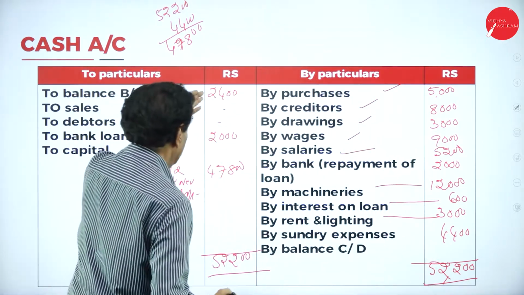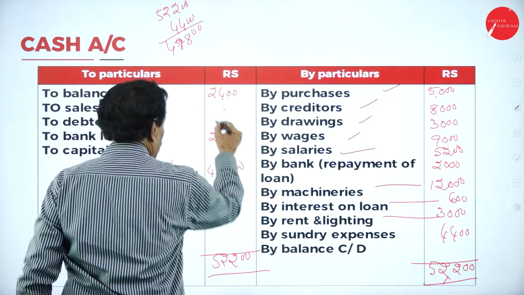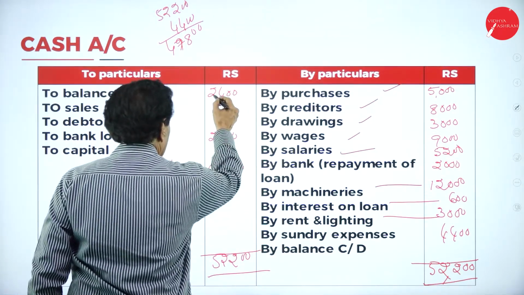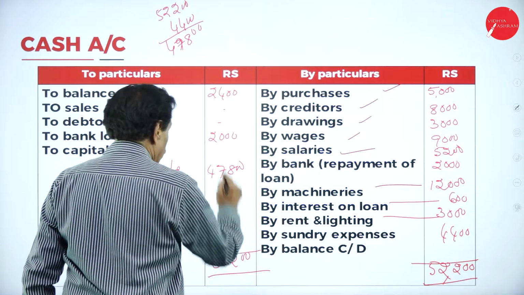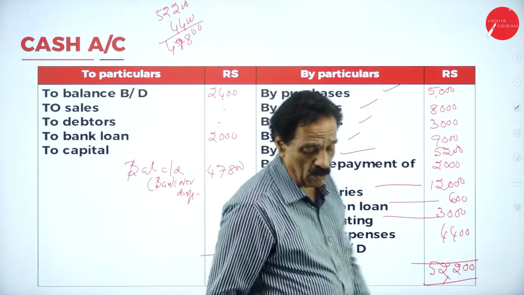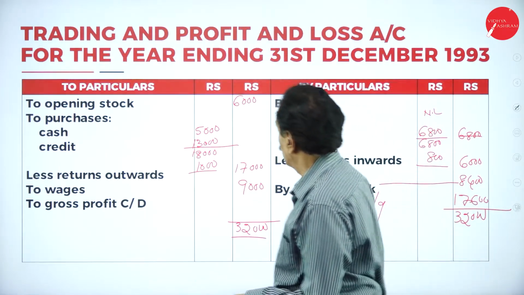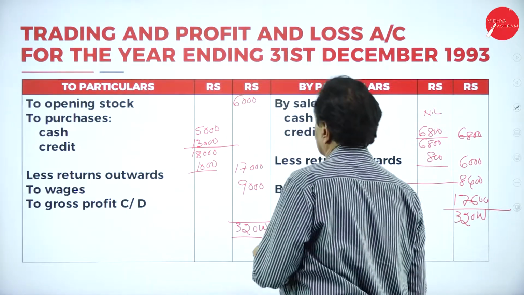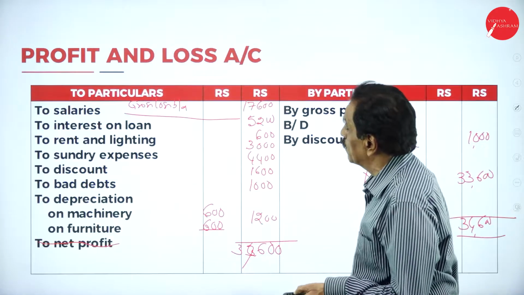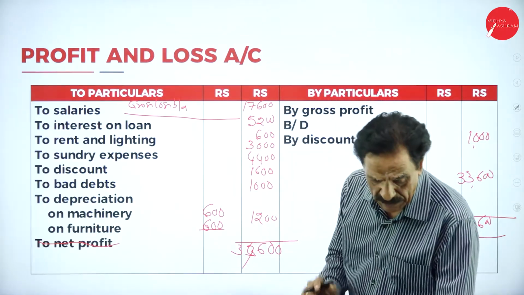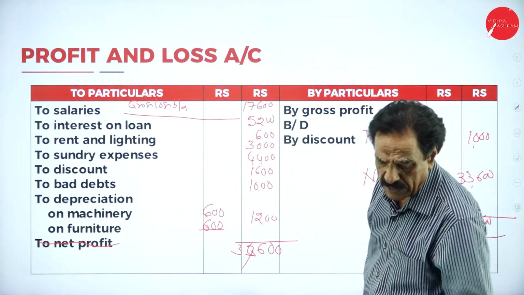Out of that, this one gone. 4 plus 8 is 12. 47,800 is the bank loan we have taken. Then we'll go with the balance sheet now. Opening stock here 17,600, gross loss has come. Brought down 17,600 rupees.